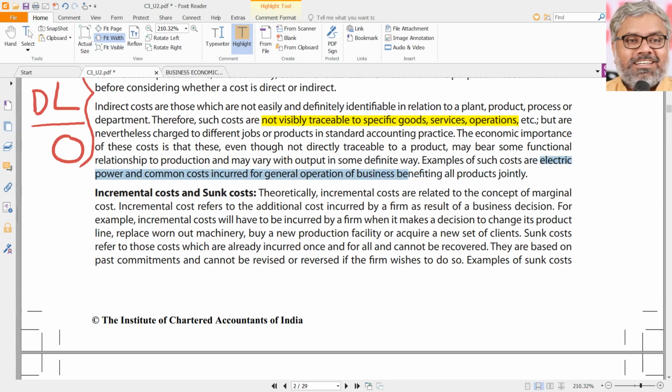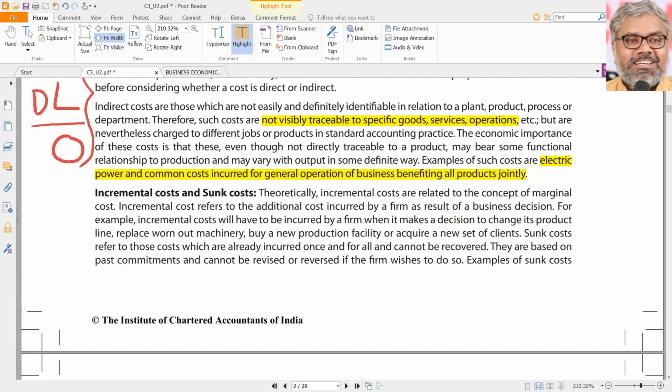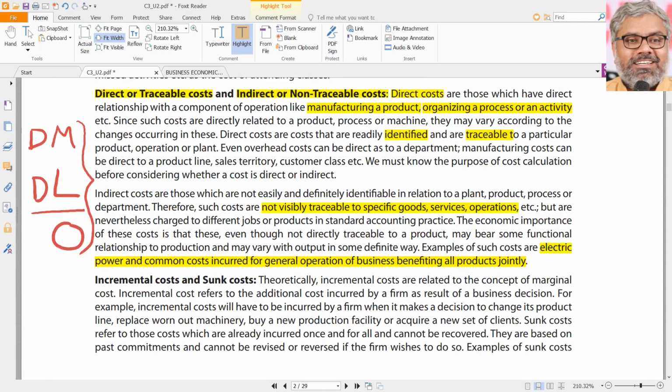Some of the other indirect costs can be something like power or common costs incurred for general operation of business, benefiting all the products jointly. Something like, as I told, the security guard or watchman at the factory. The same factory might be producing 100 different products. But how much can you trace the salary of that watchman to each product? Difficult. That is why common costs, which are incurred for all the products jointly, are not possible to be traced directly with the output. Those can be called indirect costs, simply called overheads also.